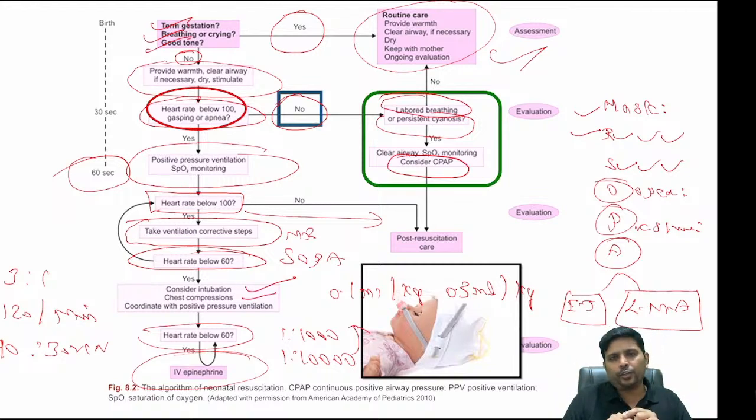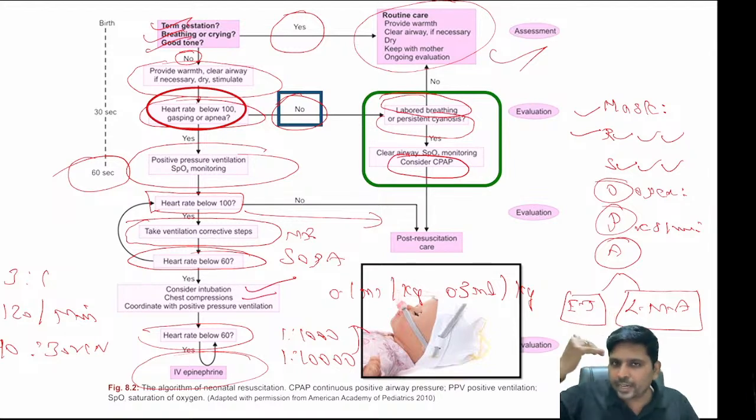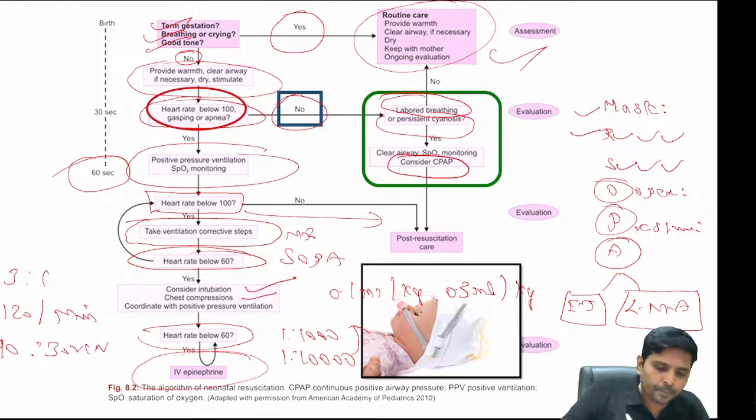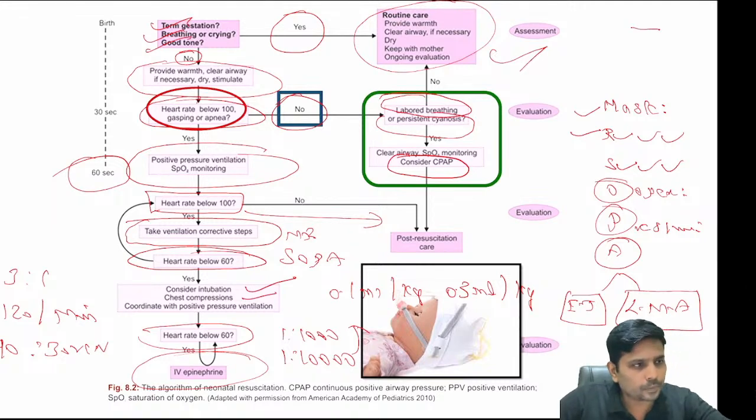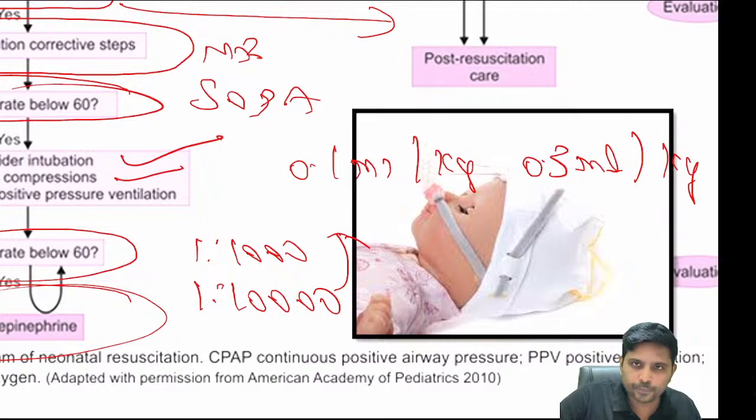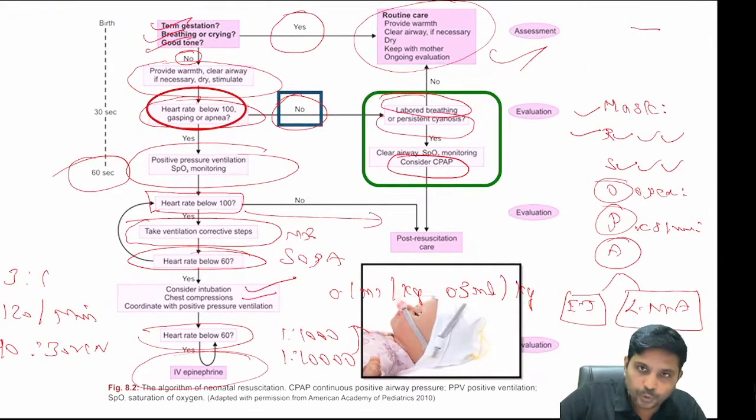But instead of this, you keep some water column in between your nose and the oxygen port. Let me explain. You have oxygen from the wall. One end is taken and dipped into a column of water.